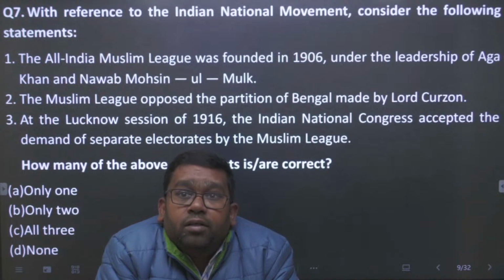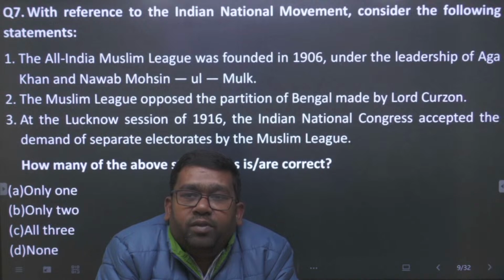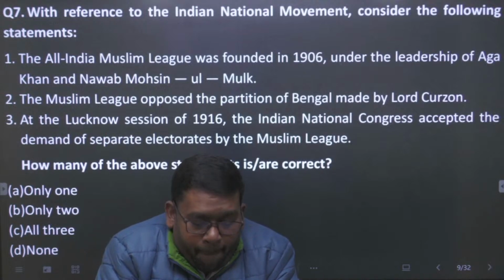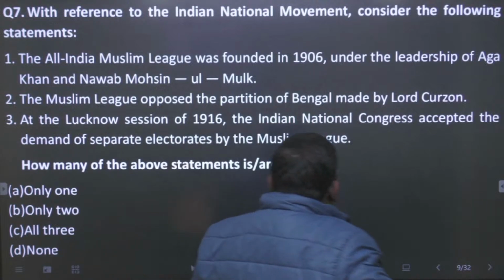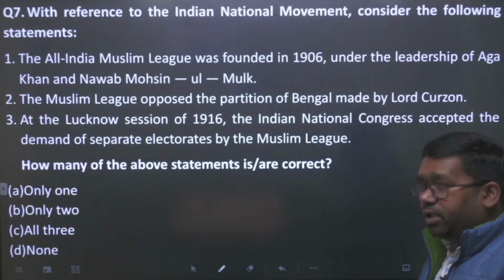Two: the Muslim League opposed the partition of Bengal led by Lord Curzon, the Governor General of the time, in 1905. Three: at the Lucknow session of 1916, the Indian National Congress accepted the demand of separate electorates by the Muslim League. How many of the statements are true? Only one, only two, all three, or none.